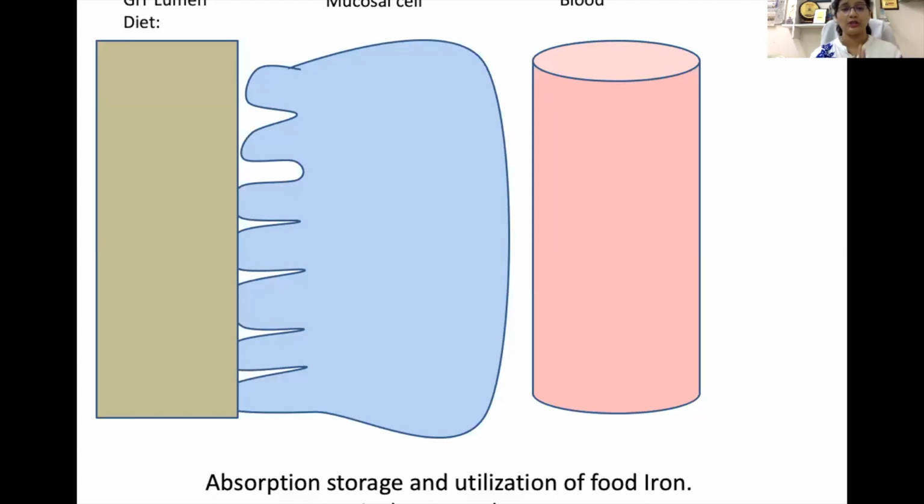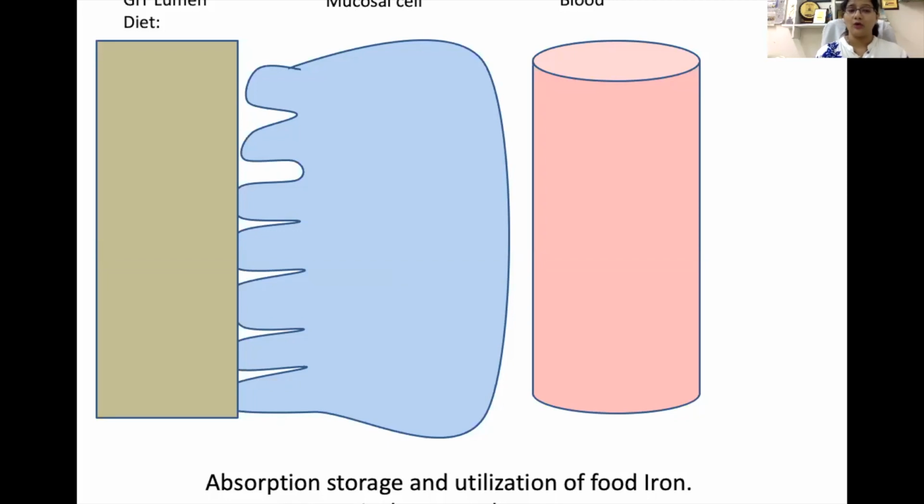Now friends, this is a very important slide. Most of the time questions are asked on this slide, and here we are going to study the mechanism of absorption of iron. You can see there are three diagrams. The first rectangle shows the GIT lumen. Then this free form shows the mucosal cell, and third, the cylinder shows the blood.